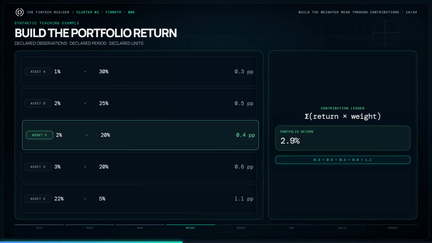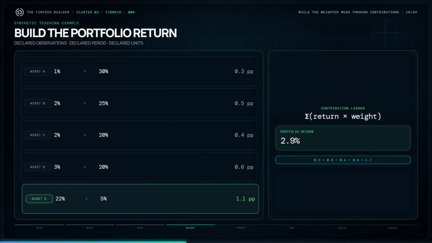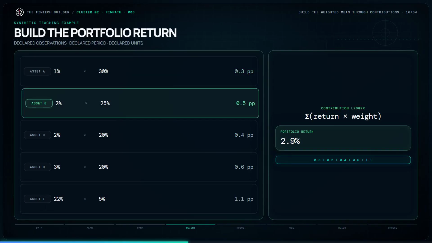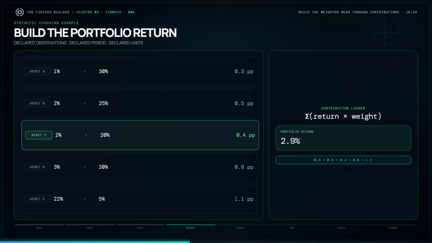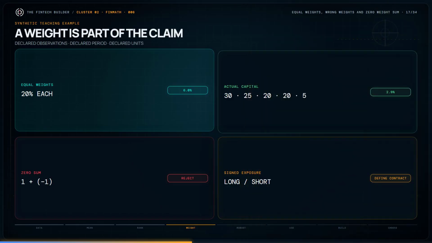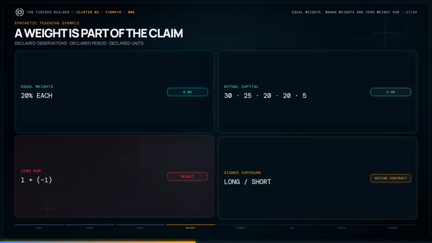Asset A contributes 0.3 percentage points. B contributes 0.5. C contributes 0.4. D contributes 0.6. Asset E contributes 1.1. Add the 5 contributions and the portfolio return is 2.9%. If every asset receives an equal 20% weight, the weighted mean becomes the arithmetic mean, 6%.